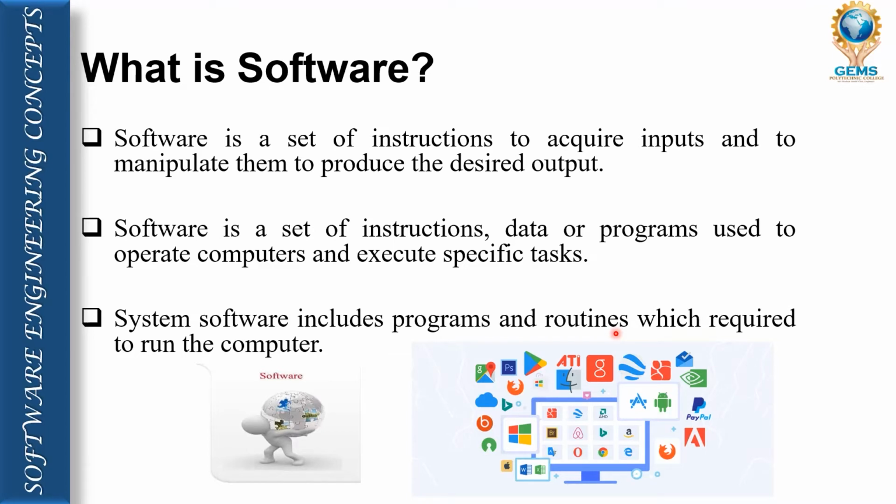But application software depends upon the requirement of the programmer or client. For example, I need to work on MS Excel, so definitely I need to install MS Office. It's our requirement and I want to work on it, so I want to install this software. It's called third party software. So this is called application software. System software and application software are the two broad categories of software.